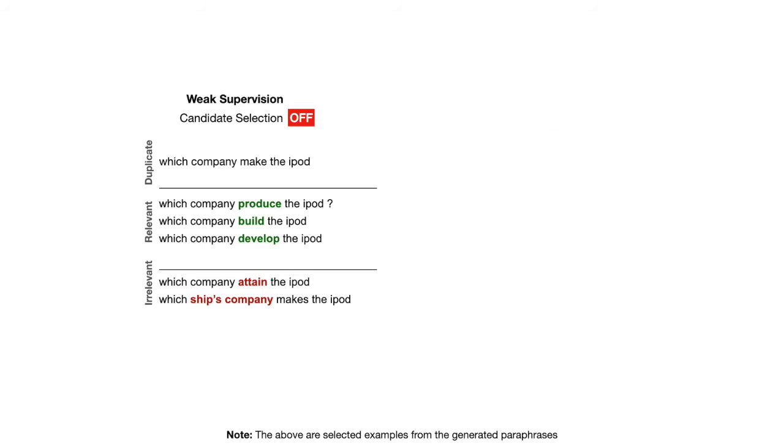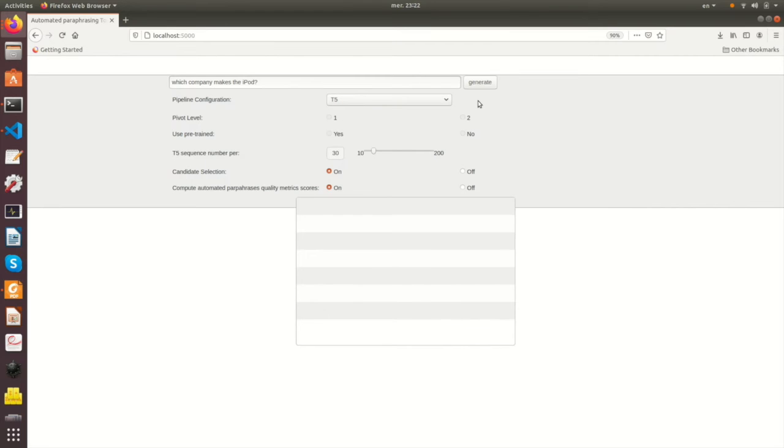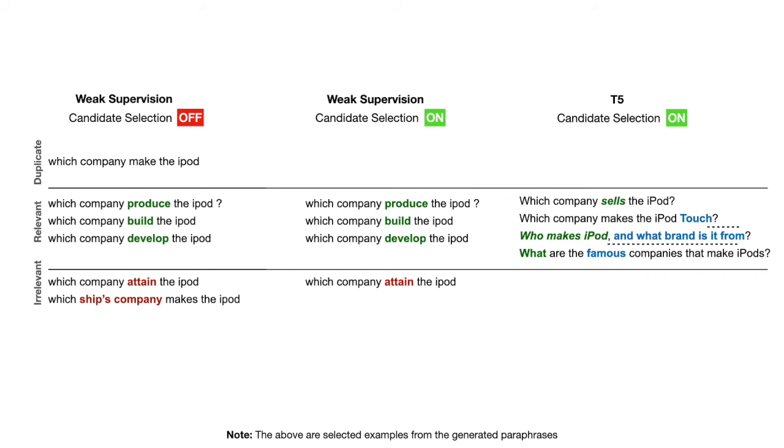However, running the same configuration with the candidate selection on, we are able to reduce the number of duplicate and semantically irrelevant paraphrases. We include a paraphrasing service based on T5, a transformer implemented by Google, a type of neural network architecture. By default, T5 does not perform paraphrasing, so we train it on the Quora question pair dataset for paraphrase generation. Applying this technique, we can see that the results, as opposed to weak supervision, provide good syntactic diversity, changing not only individual words but sentence structure.